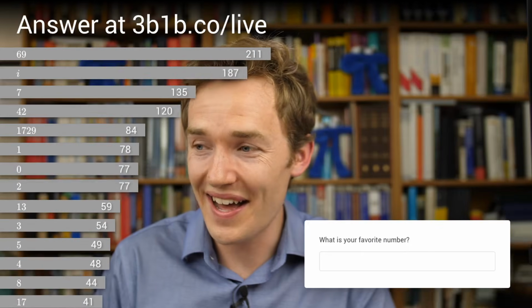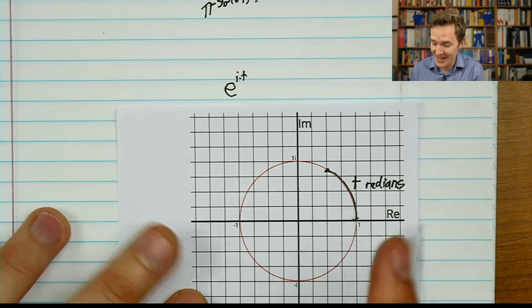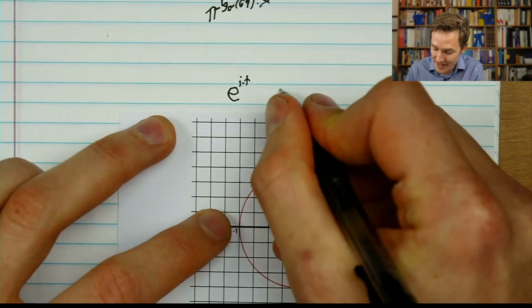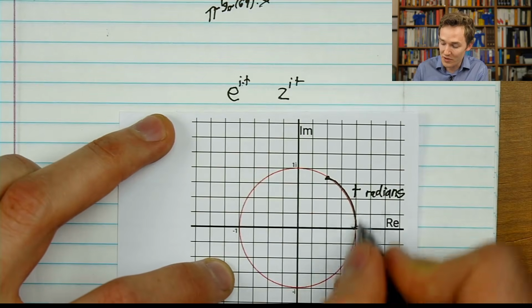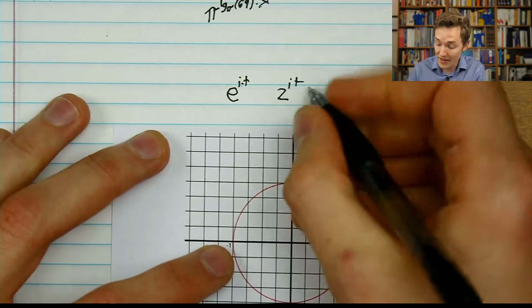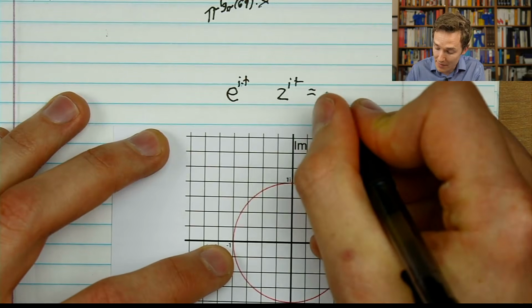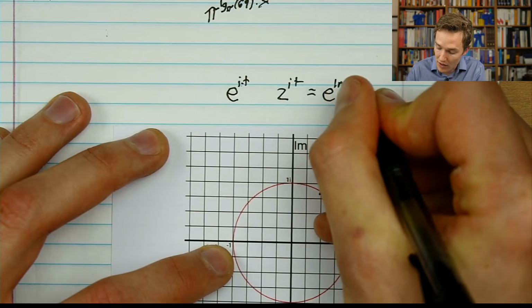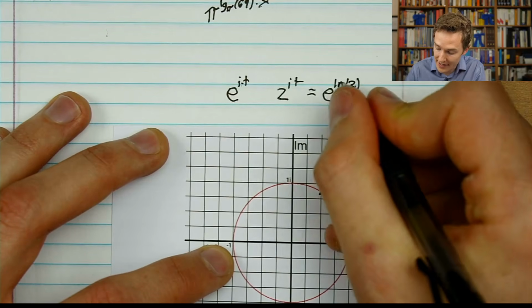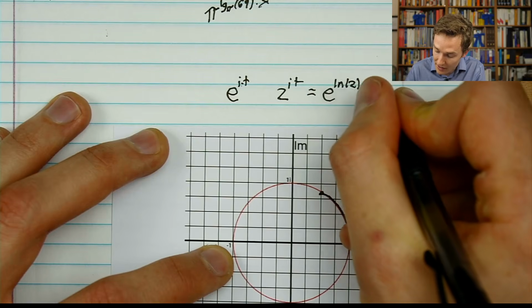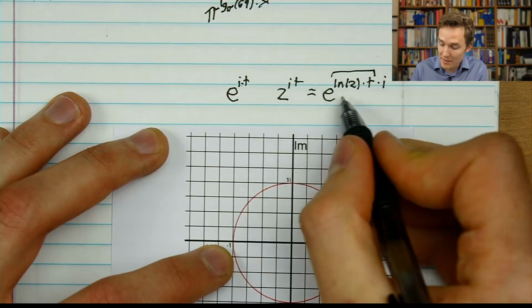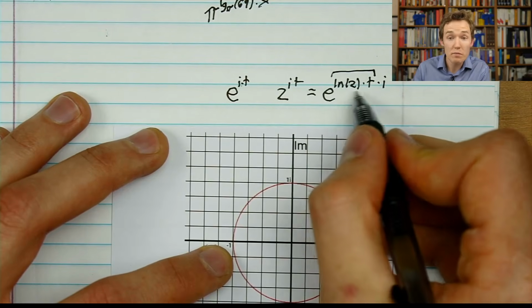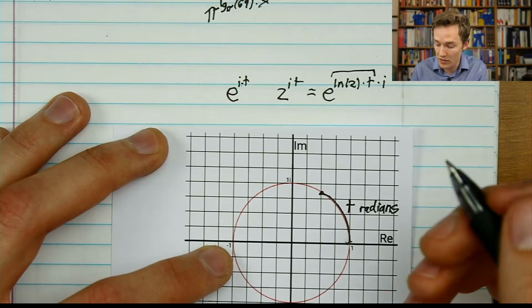But the problem is that's not exactly true. It is true that e to the it spins around, but that's not special to e. I could also take 2 to the i times t, and that will also produce values that walk around a circle. And we can think through more exactly. 2 is the same thing as e to the natural log of 2. So 2 to the it is the same as e to the natural log of 2 times t, all of that times the imaginary number i, which basically means it's doing the same thing as e to the it, it's just rescaling time. It's walking a little bit more slowly.